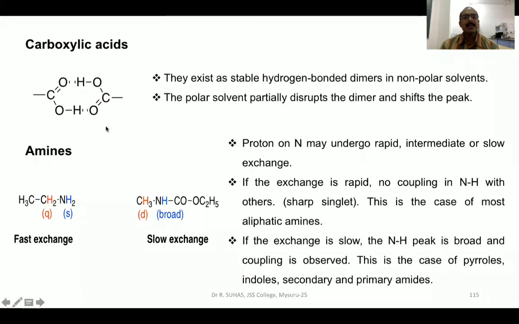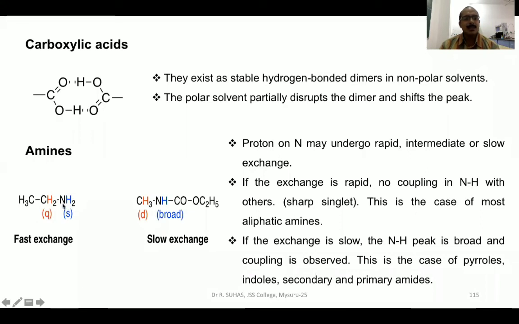The last is the case of amines. Amines, the general formula is RNH2. So if the proton is attached to nitrogen, it shows three types of proton exchange reactions, that is rapid, intermediate, and slow exchange. If the exchange is so rapid, that means if the exchange is very, very fast, then you don't see any type of coupling of NH with others. Rather, I can say that this NH2 will appear as a singlet. This is the case of most aliphatic amines. This is an aliphatic amine, ethyl amine.